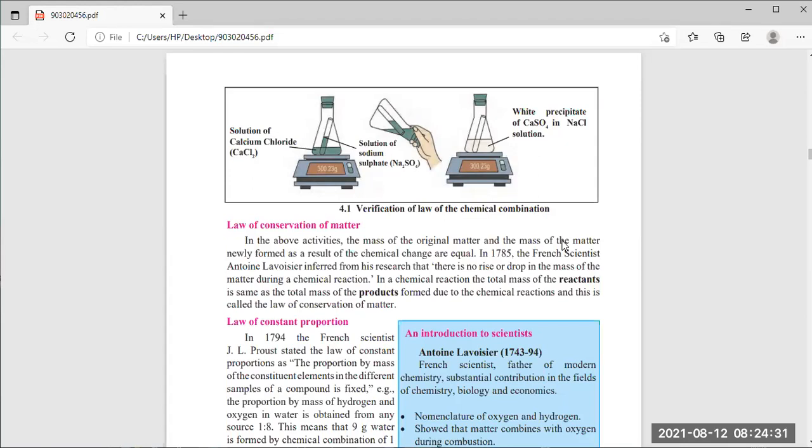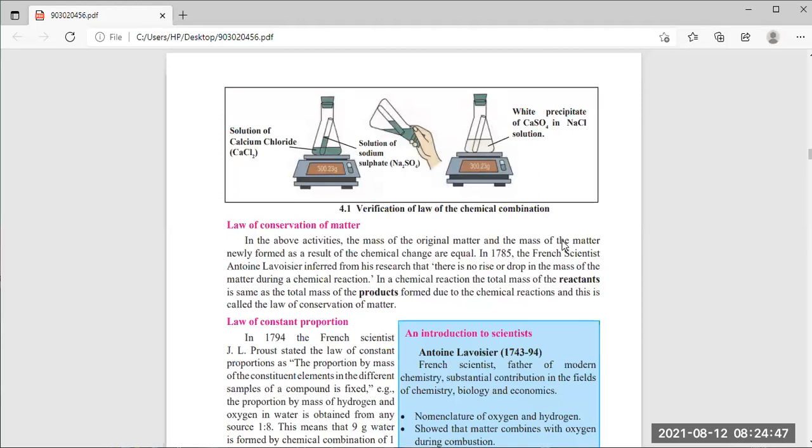While we are doing any chemical reaction, nothing changes in the total mass.